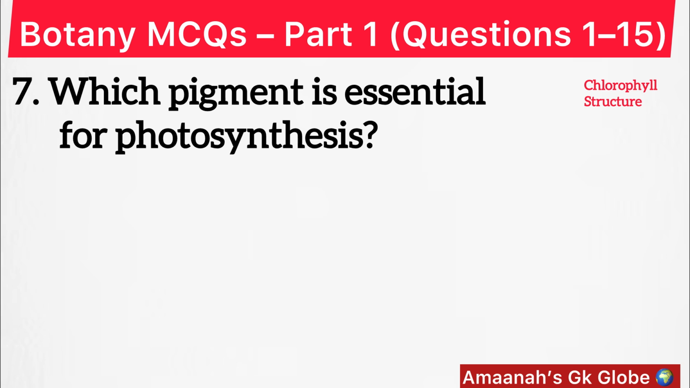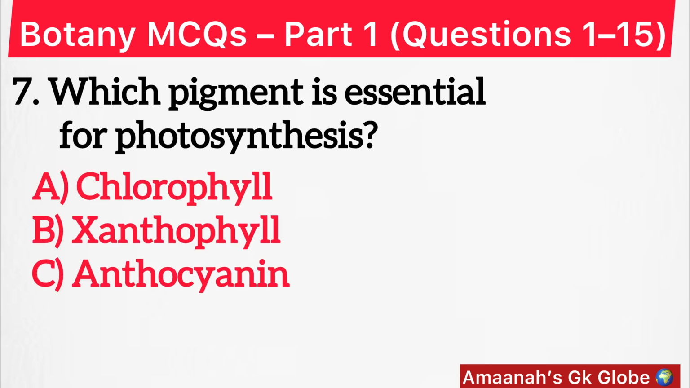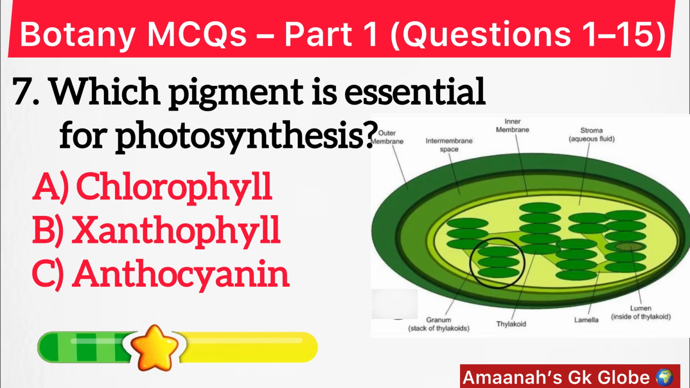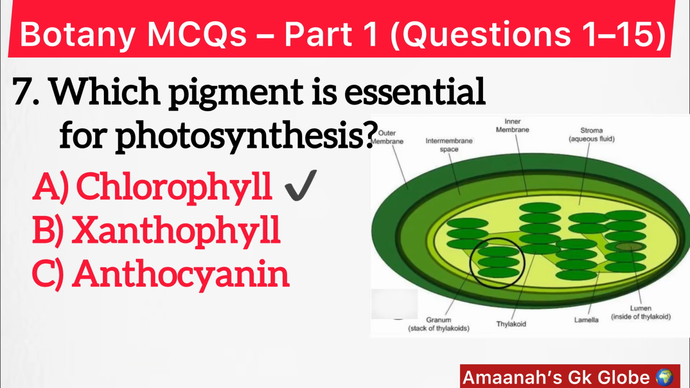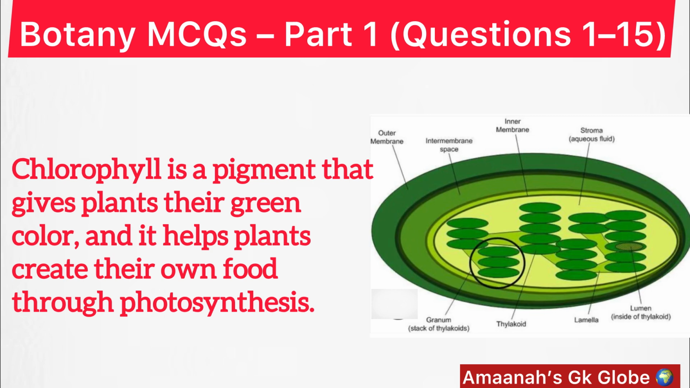Which pigment is essential for photosynthesis? Option A, chlorophyll. Chlorophyll is a pigment that gives plants their green color and it helps plants create their own food through photosynthesis.